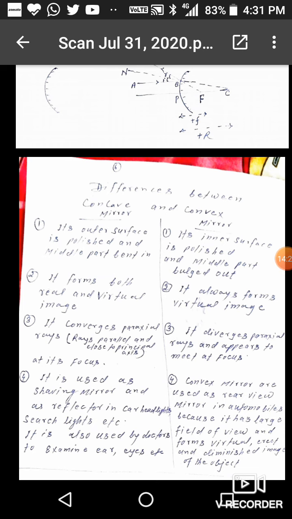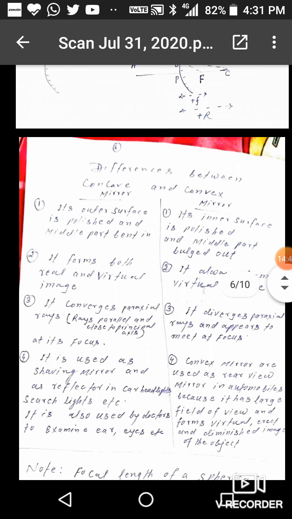Now I am going to differentiate between concave mirror and convex mirror. So concave mirror, its outer surface is polished and middle part bent in. But in case of convex mirror, its inner surface is polished and middle part bulged out. Second, concave mirror forms both real and virtual image, but convex mirror always forms virtual image.